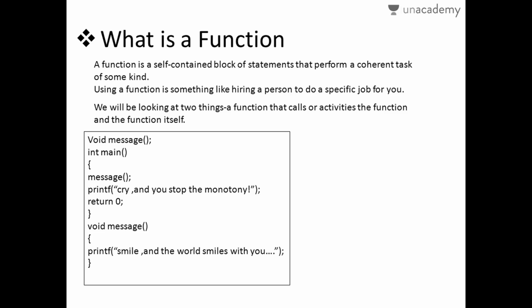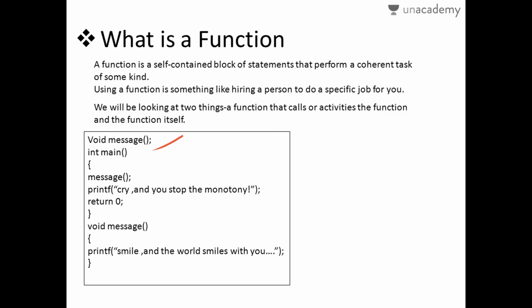We use functions like hiring a person to do some work for us. Here also we ask some part of the program to be done by another part of it, right? We look for two things in a function, the calling activity and the function itself. These two things will be understood very clearly as we get to the end of this lesson. Here is a small example program.